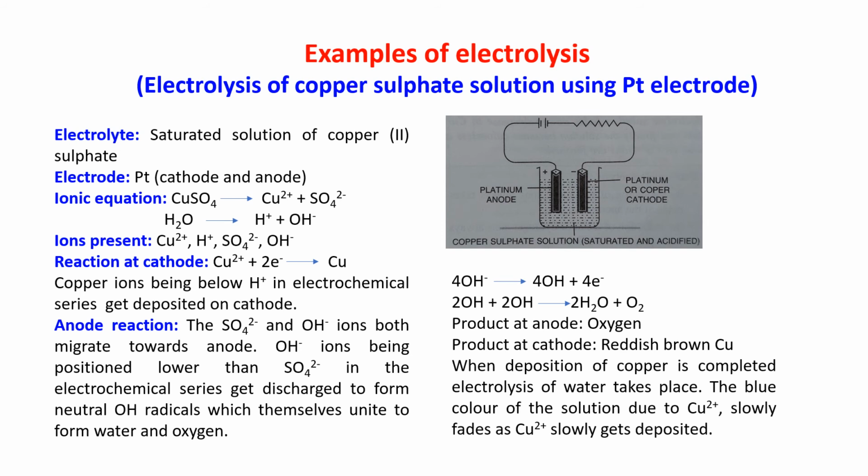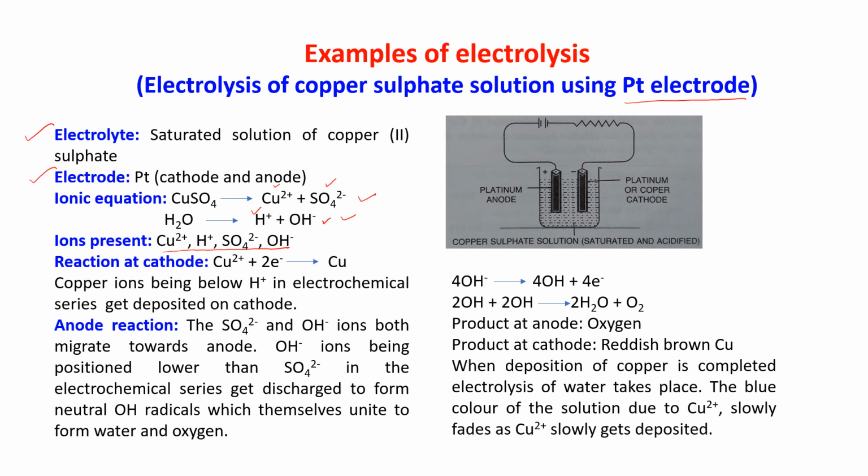Electrolysis of copper sulfate solution using platinum electrodes. Now electrolysis of a saturated solution of copper sulfate. Electrodes: platinum as cathode and anode both. Ionic equation: CuSO4 is giving you Cu2 plus and SO4 2 minus, and H2O is giving you H plus and OH minus. Ions present: Cu2 plus, H plus, SO4 2 minus and OH minus. Okay, all four are written here.